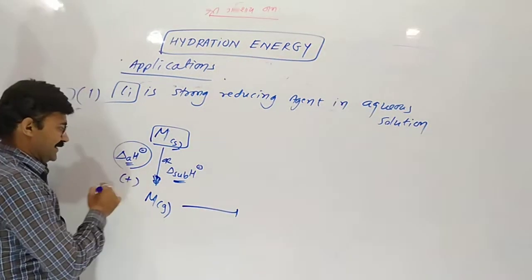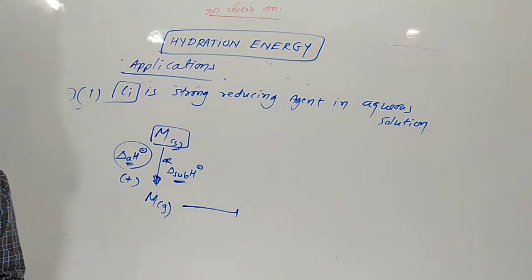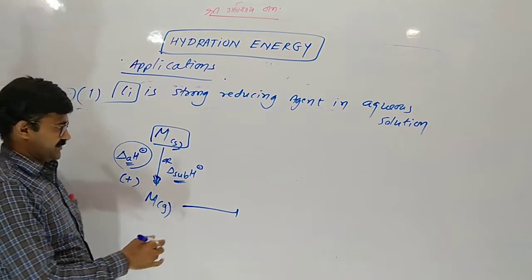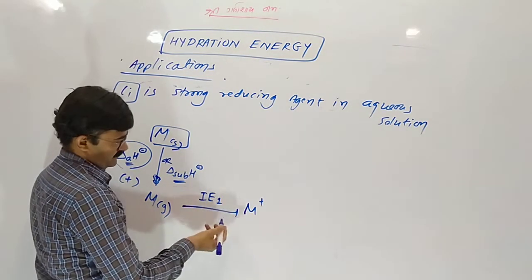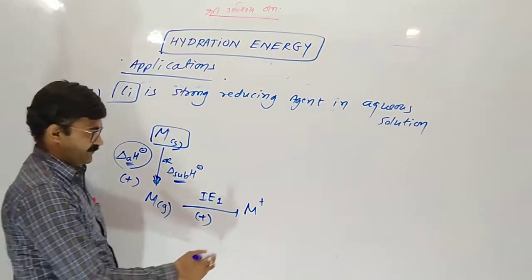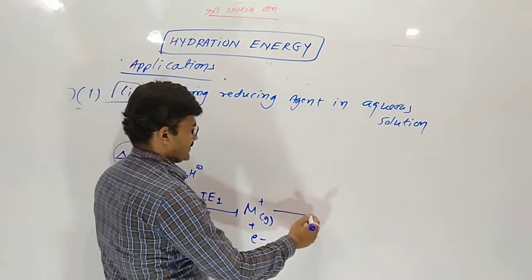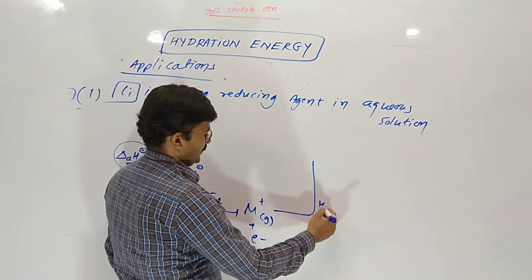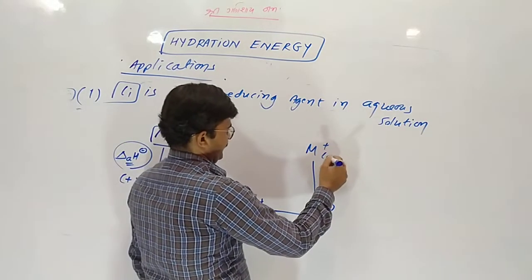It should be positive, because to convert solid to gas, heat must be given. Now ionization enthalpy is also endothermic, heat must be given. One electron is released in the gaseous state, and when this ion comes in contact with water, it becomes aqueous, dissolved.